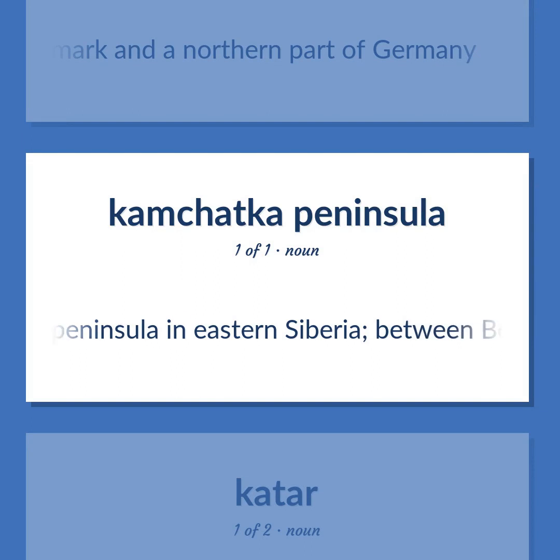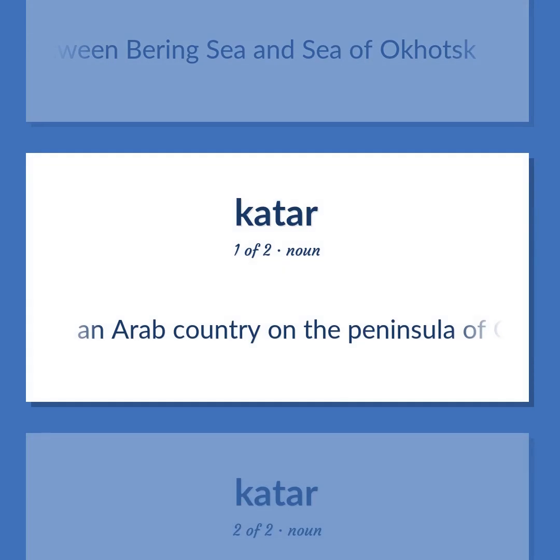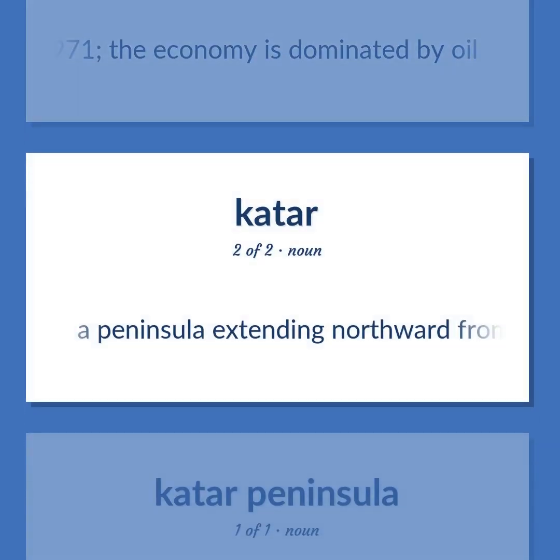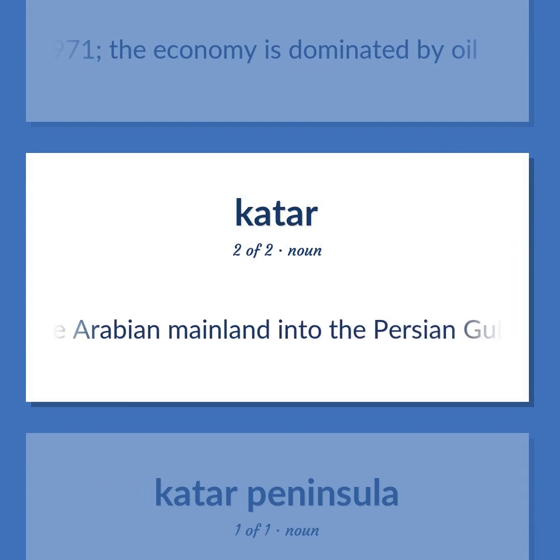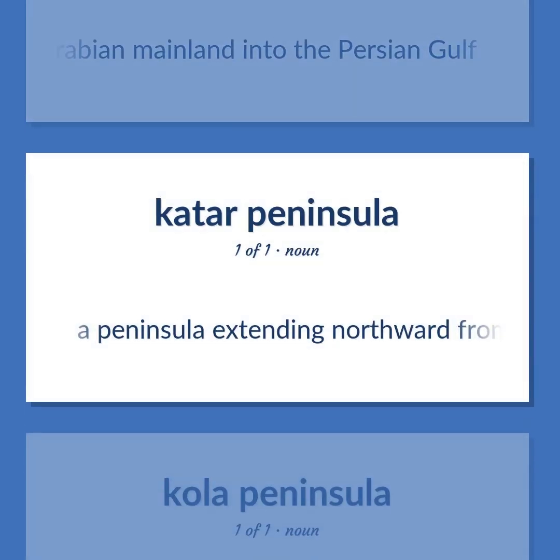A peninsula in eastern Siberia, between Bering Sea and Sea of Okhotsk. An Arab country on the peninsula of Qatar. Achieved independence from the United Kingdom in 1971. The economy is dominated by oil. A peninsula extending northward from the Arabian mainland into the Persian Gulf.